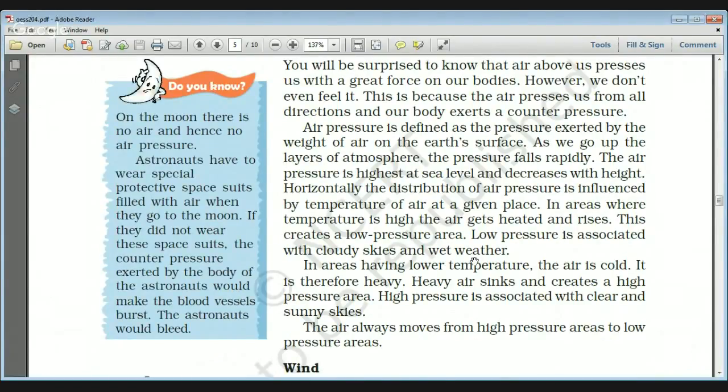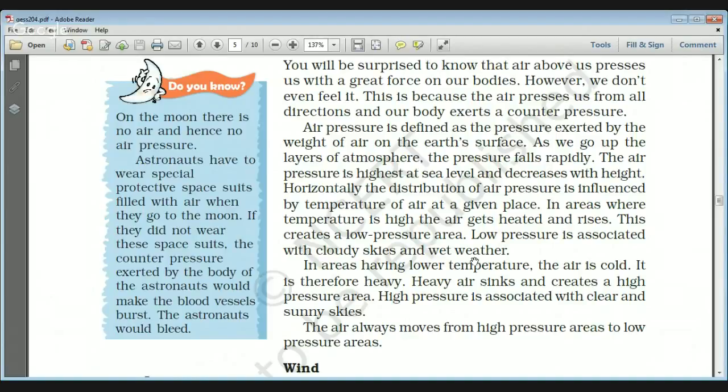and now we can see another fact that on the moon there is no air and no air pressure, and that is why astronauts have to wear special protective space suits filled with air whenever they go to the moon, because if they did not wear these special space suits, the counter pressure exerted by the astronauts would make the blood vessels burst and astronauts would start bleeding.